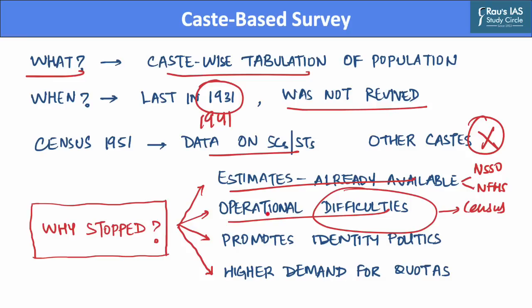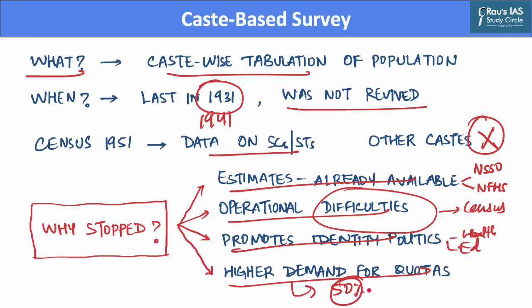Further, the conduct of a caste-based survey can promote identity politics, which may further lead to marginalization of developmental issues such as health or education. Further, the conduct of such surveys may lead to a rise in demand for higher quotas, and it will further pose a threat to the judicially imposed cap of 50% on reservations. Hence, such surveys were stopped in the first place. Now, due to demands of various sections of society, some state governments have decided to conduct caste-based surveys. For example, Bihar.